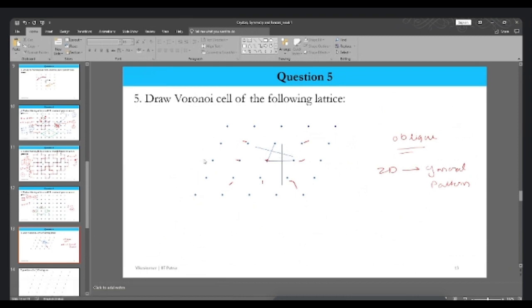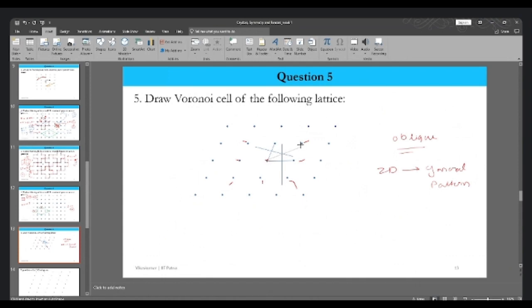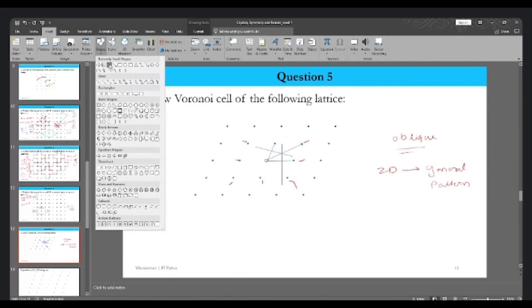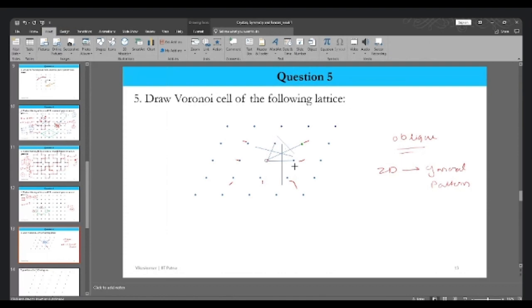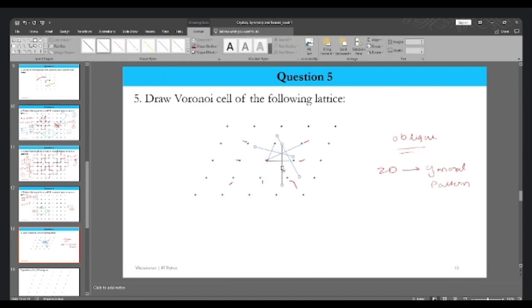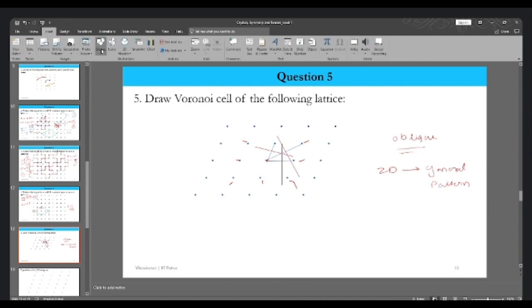These two were the closest. Now let's draw the perpendicular bisector of this one. Let me make the perpendicular bisector in a different color, red. Similarly, we have to associate all the neighboring lattice points with each other and make perpendicular bisectors of them. Let's do it for all of them.